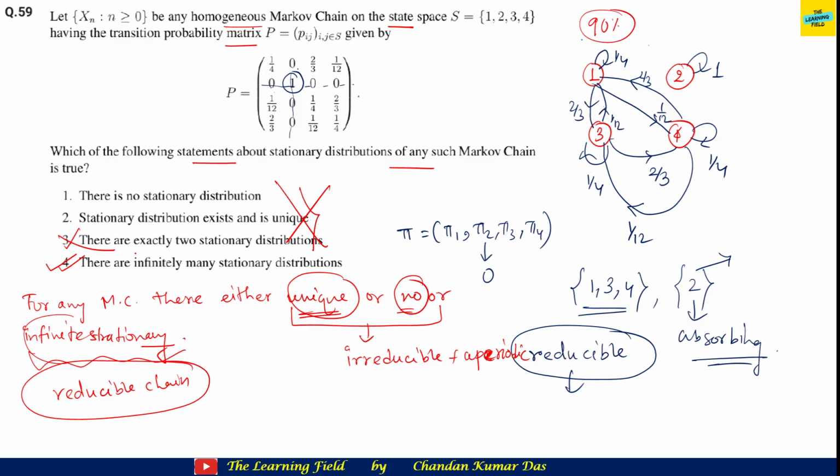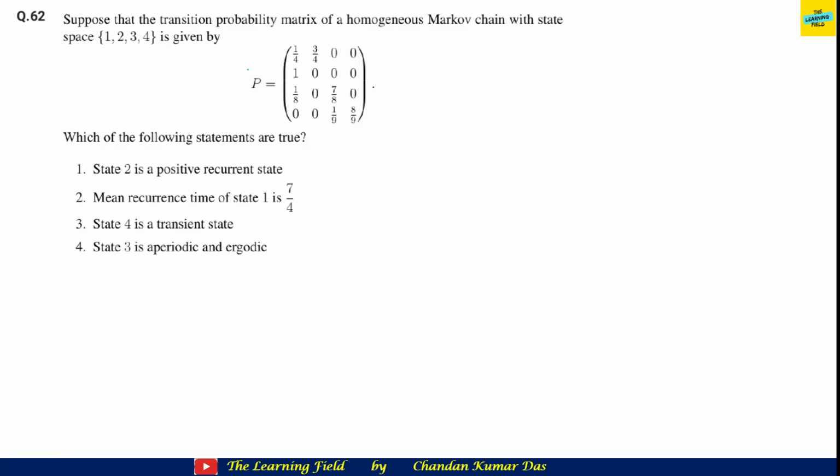Option 3 is never possible because this kind of option cannot happen for a Markov chain. Two stationary distributions may never happen. Okay, either no or unique or infinite. There are only three cases: unique or no or infinite. So for an irreducible chain these two cases occur, and for a reducible chain, infinite stationary distributions happen. Fine. This is the very basic thing needed to solve this question. You don't need to go into more detail to solve this question. Okay. Next question. Next question is a part 3 question.